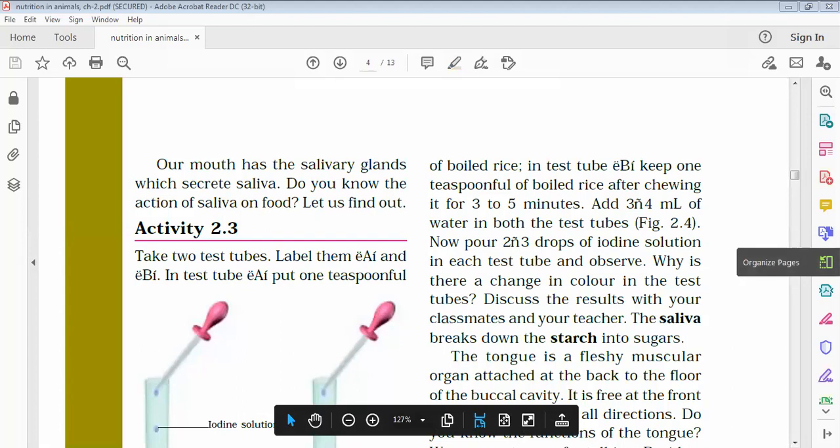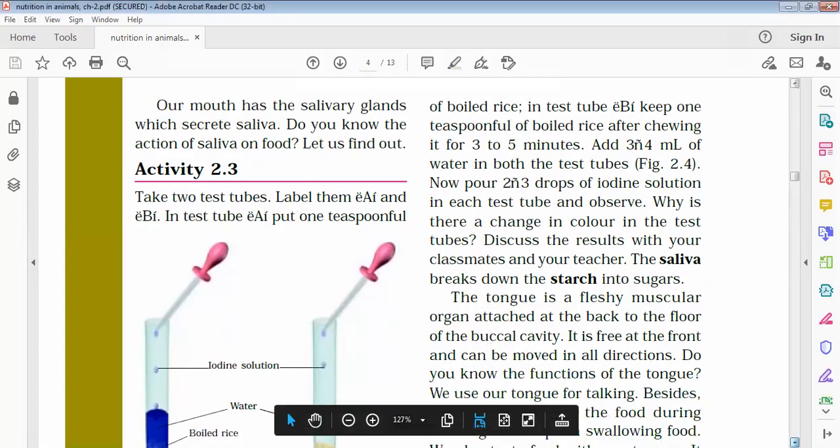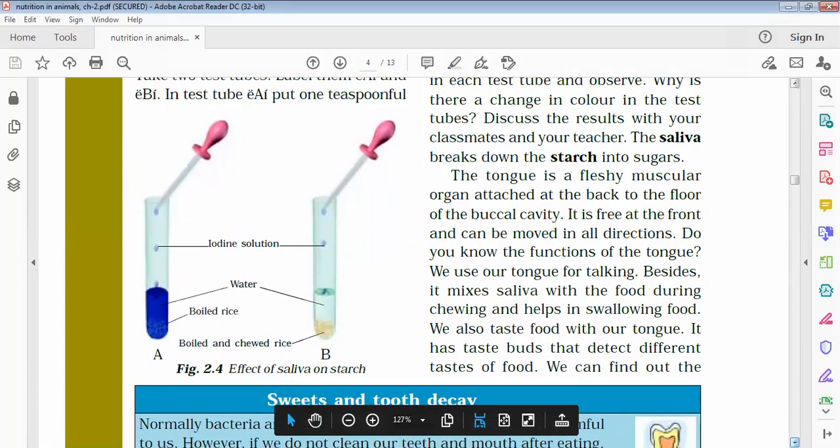Here, what we are doing is to show that saliva breaks down starch into sugar, whether it does or not. So you can see here on the screen, we are using iodine solution. How can we do that? First of all, take two test tubes and label them as A and B. This is A and this is B.